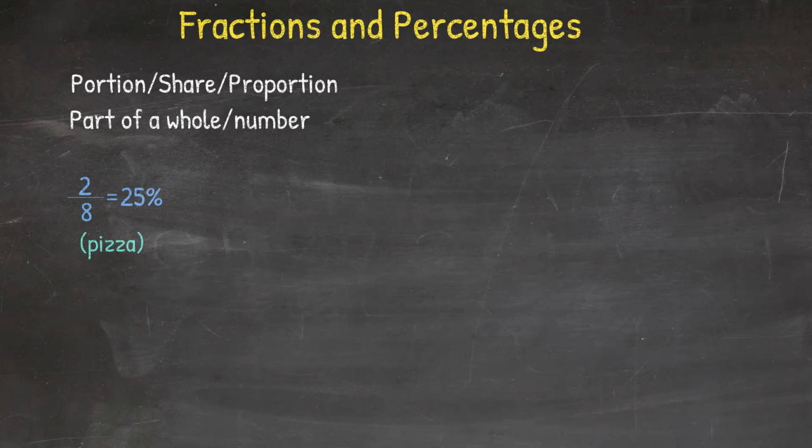As another example, let's look at a certain school where 800 students take a college admissions test. 200 of those students take the ACT. And the question may be, what percentage, what portion of the total student body takes the ACT?